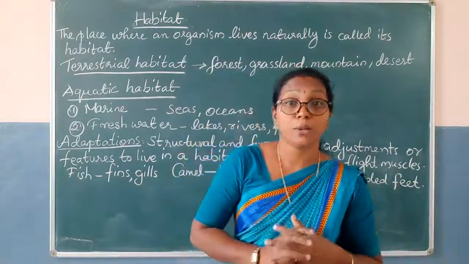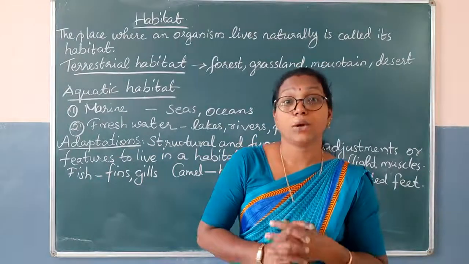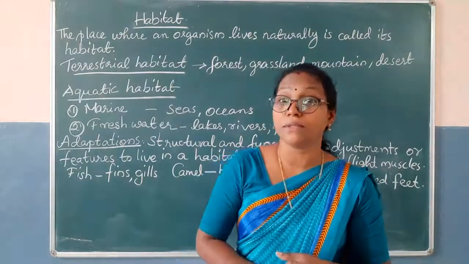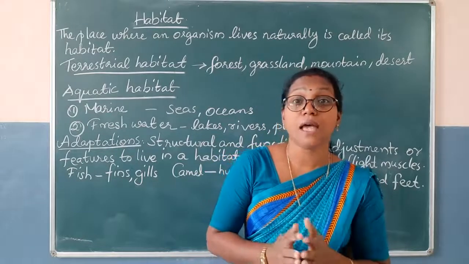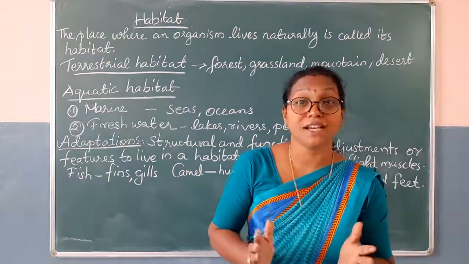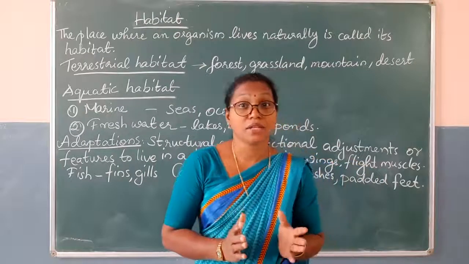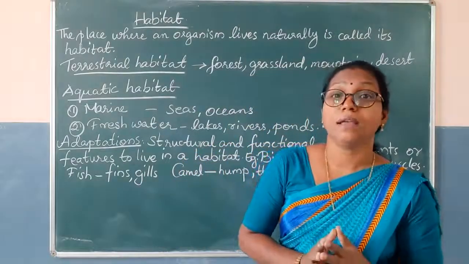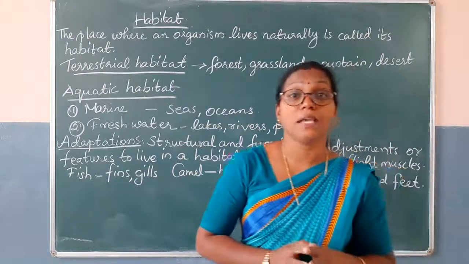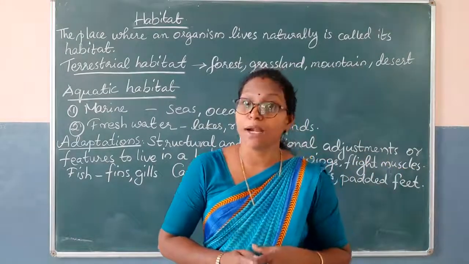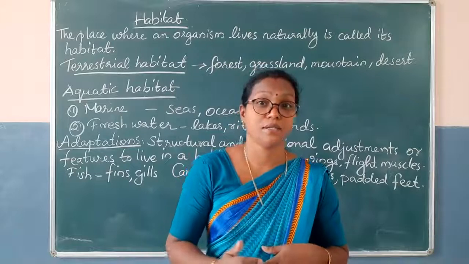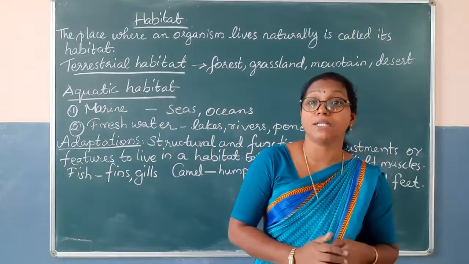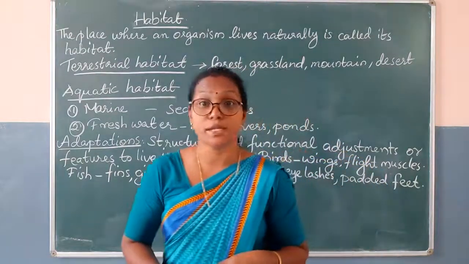in a particular habitat, an organism, whether it is a plant or an animal, has many characteristic features in its body, and those features help it to live properly in that habitat. So when we take the organism out of the habitat, many organisms cannot survive.